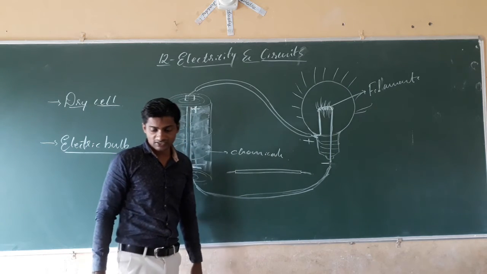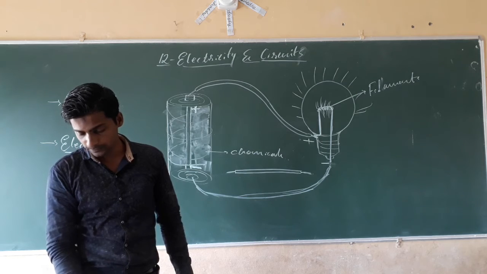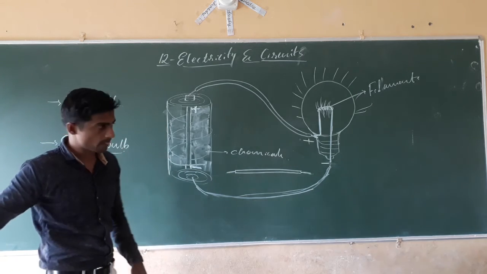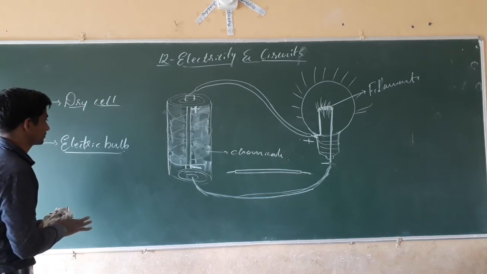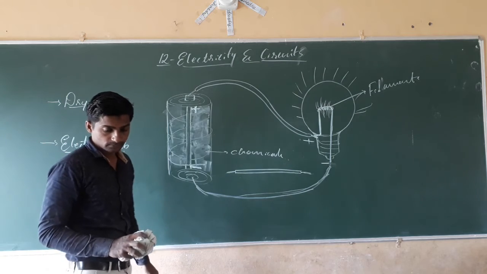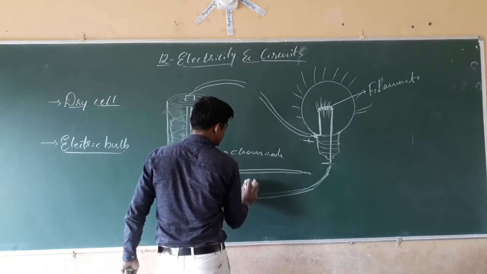Isn't it? Next, dear students, we will play a funny game here in which we try to glow the bulb. See here, we have an electric dry cell. Here we have cut the wire.